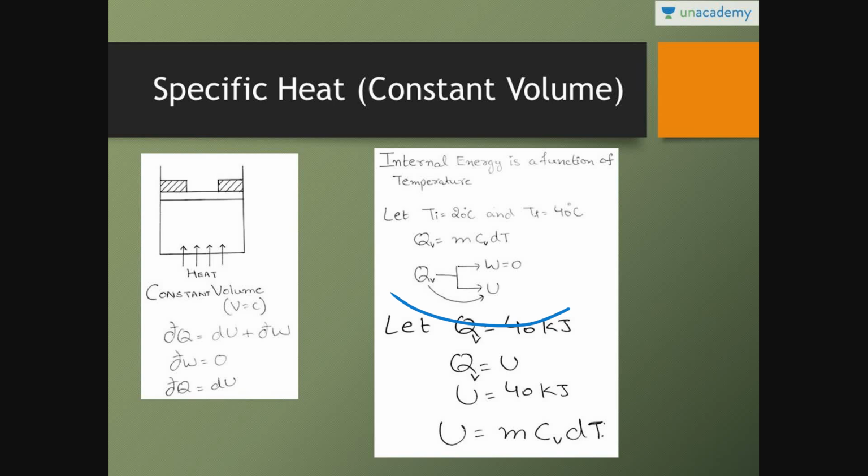So let us suppose the value of Q is 40 kilojoule. Initial temperature is 20 degrees Celsius and final temperature we want is 40 degrees Celsius. The value of heat which we have supplied is 40 kilojoule. All these 40 kilojoule get transformed to internal energy. Now the value of U comes out to be 40 kilojoules, which is equal to m Cv dT. The value of m is 1. Whatever the heat is supplied, it gets transformed to internal energy U.